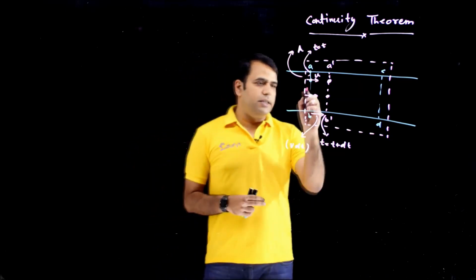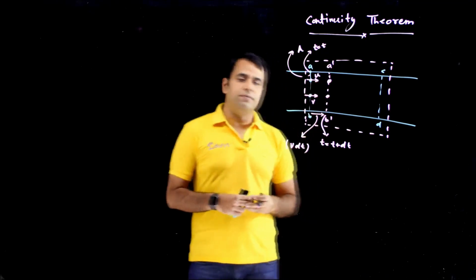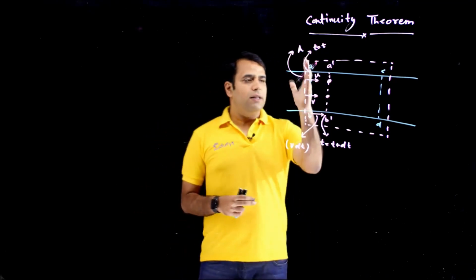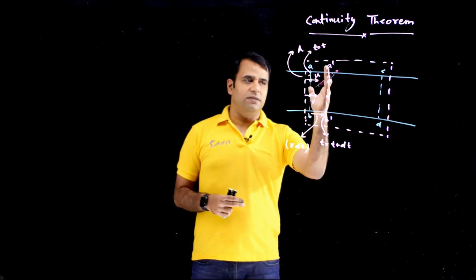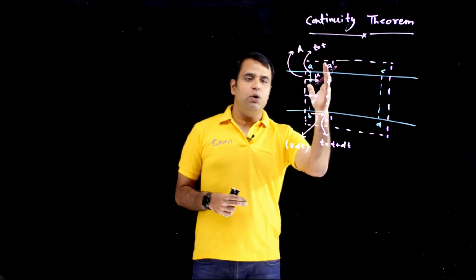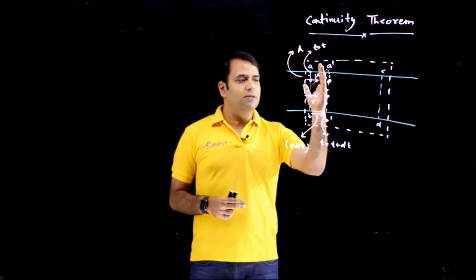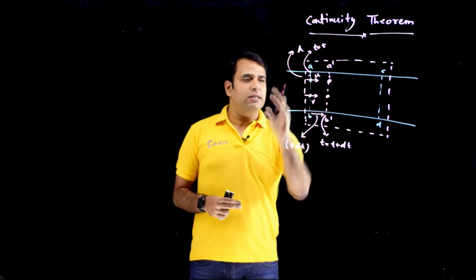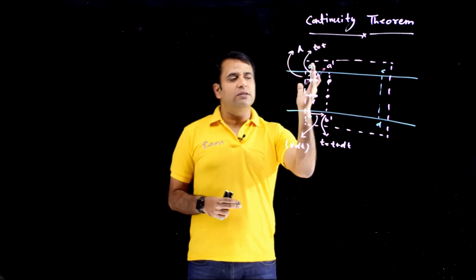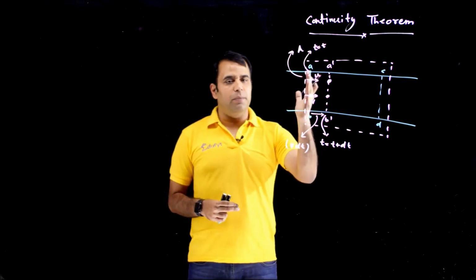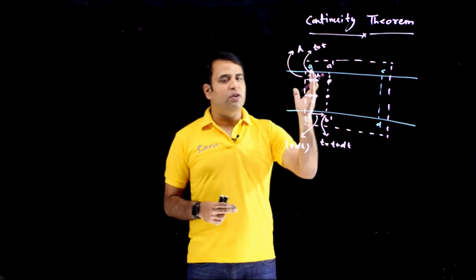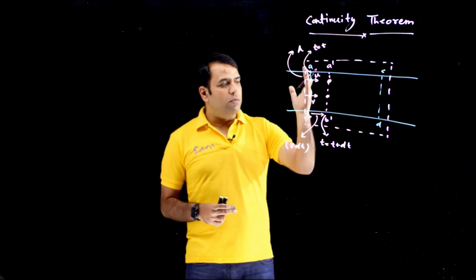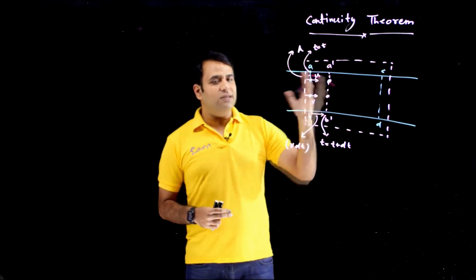Okay, so this layer has moved to this location. You see, all these layers have moved to a new location. This is the location of the layer at t plus dt. So what will happen to the previous layers? The previous cross-section, the previous volume before AB, that was not inside our test volume.